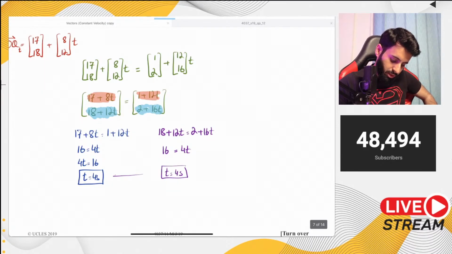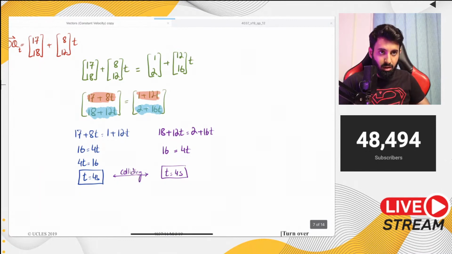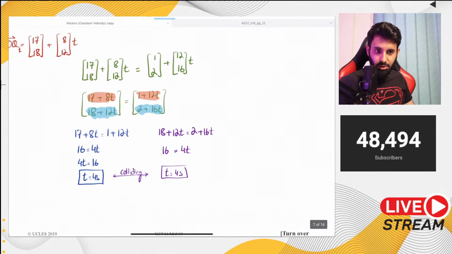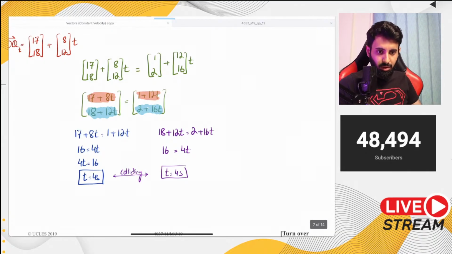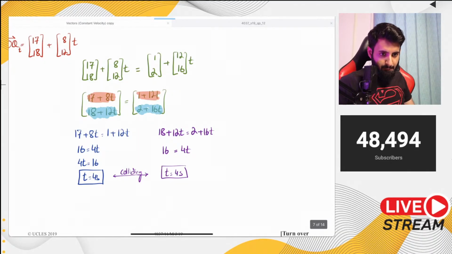Okay, so this shows that they are colliding because we're getting the same value of t for both the equations. And if the question had said show that they do not collide, then we would have ended up with two different values of t. Okay. So is it necessary to show the equality for both x and y components?